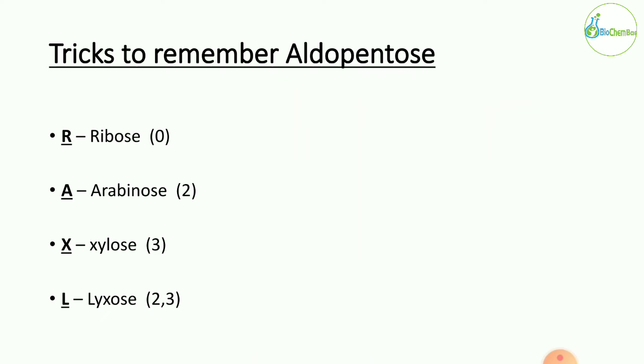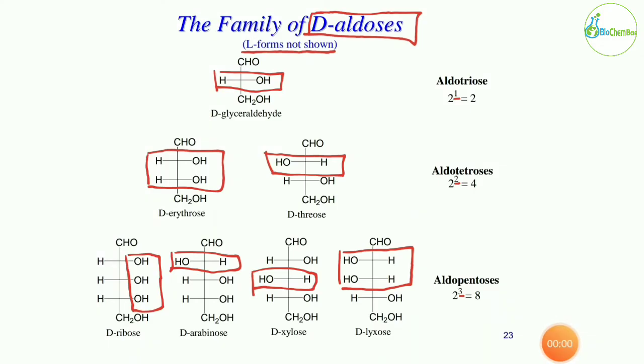Okay, 0 because there is no hydroxyl group on the left side in ribose. In arabinose, the second hydroxyl is on the left side. In xylose, the third hydroxyl is on the left side. And in lyxose, the second and third hydroxyls are on the left side. So that's how you can remember all these structures. So we have completed the aldotriose, aldotetrose, and aldopentose sugars, right?